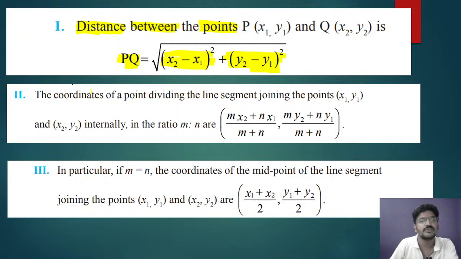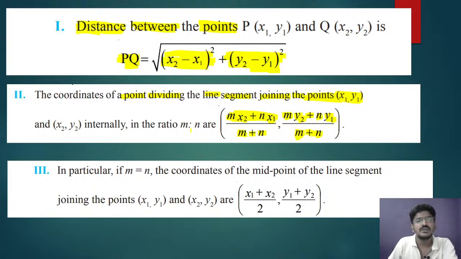And next, the coordinates of the point dividing the line segment joining the points (x1, y1) and (x2, y2) are (m x2 plus n x1) divided by (m plus n), and the y coordinate is (m y2 plus n y1) divided by (m plus n).